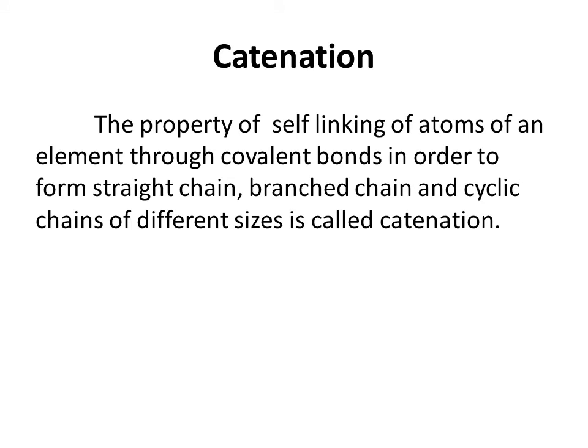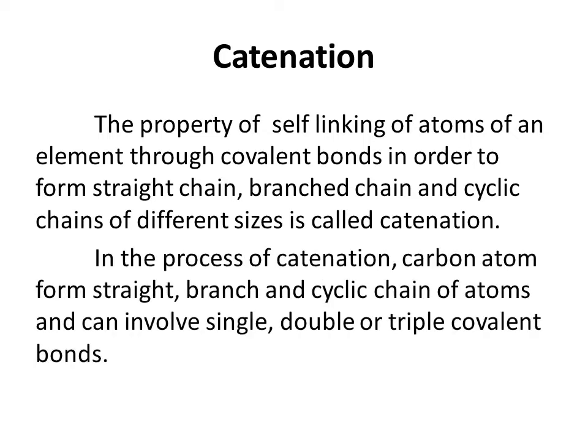The next property of carbon atom is catenation. Carbon atom possesses a unique property to link together to form very long chains. This property is referred to as catenation. The property of self-linking of atoms of an element through covalent bonds in order to form straight chain, branch chain and cyclic chains of different sizes is called catenation. The property of catenation is shown by other elements also, but carbon exhibits this property to maximum extent. This is due to greater strength of carbon-carbon bond and due to tetracovalency of carbon.